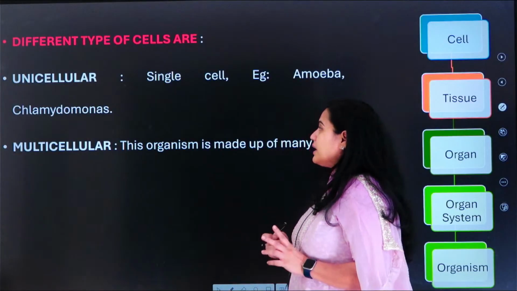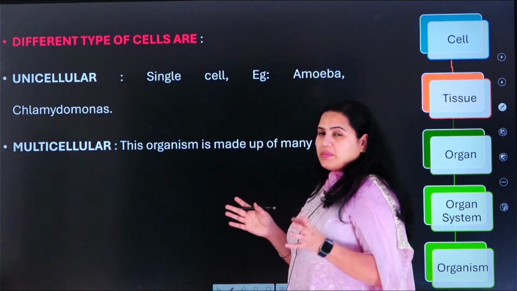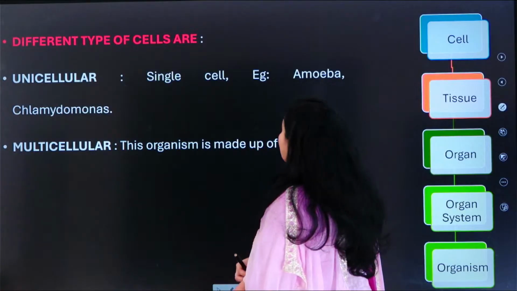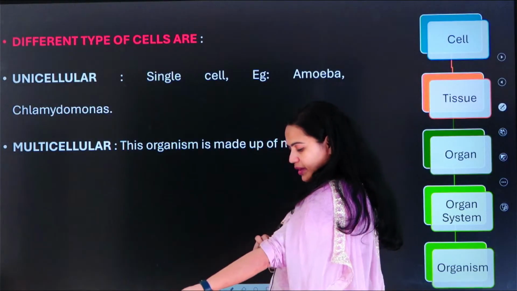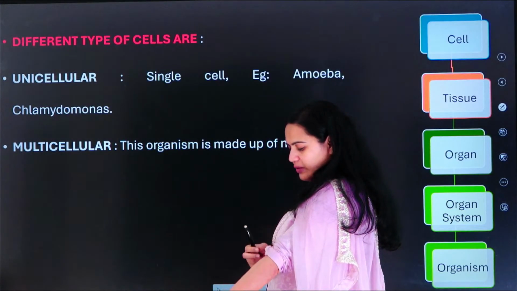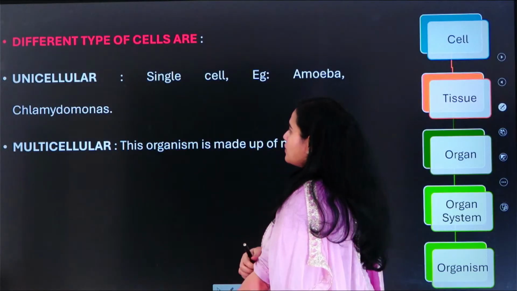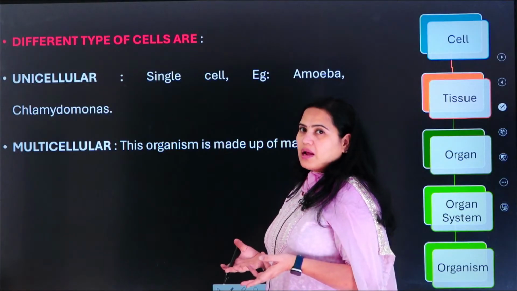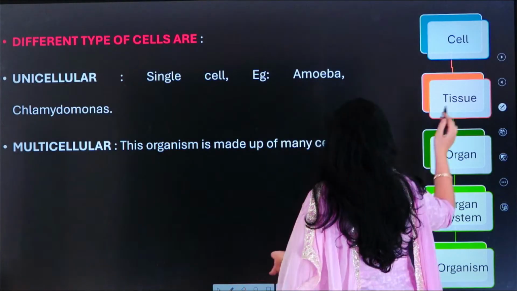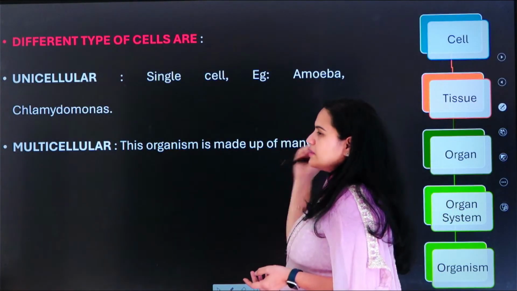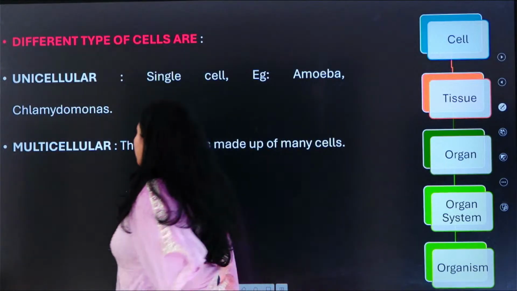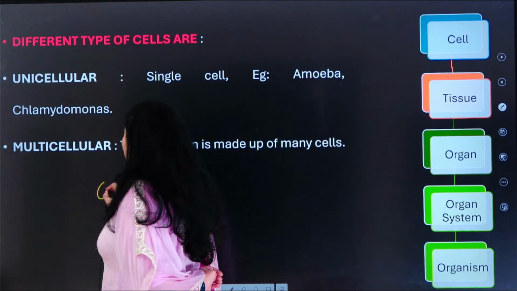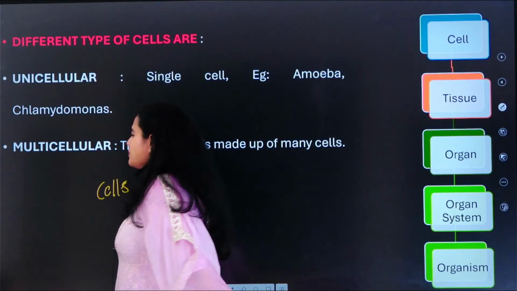So if you want to cite some examples of unicellular organisms, it consists of amoeba, and there are also certain types of fungi which actually come under this. And then we have multicellular organisms: human beings, plants, animals. Okay, the majority of the plants all come under this criteria. Just remember this thing.